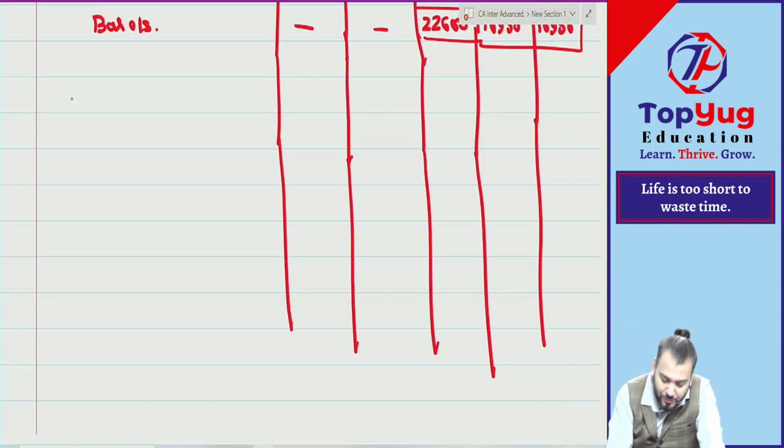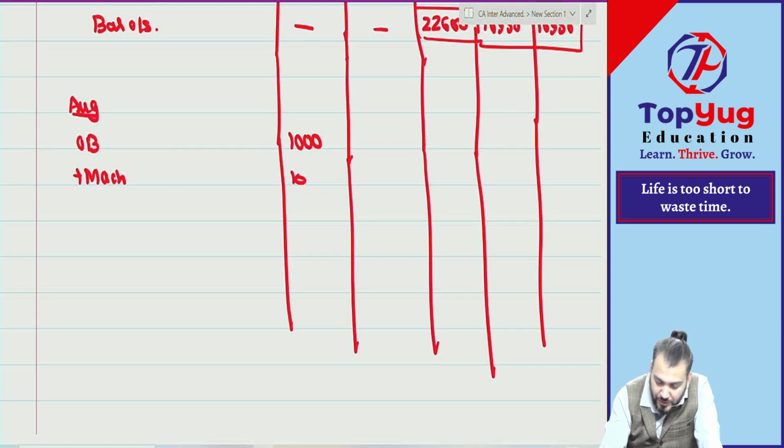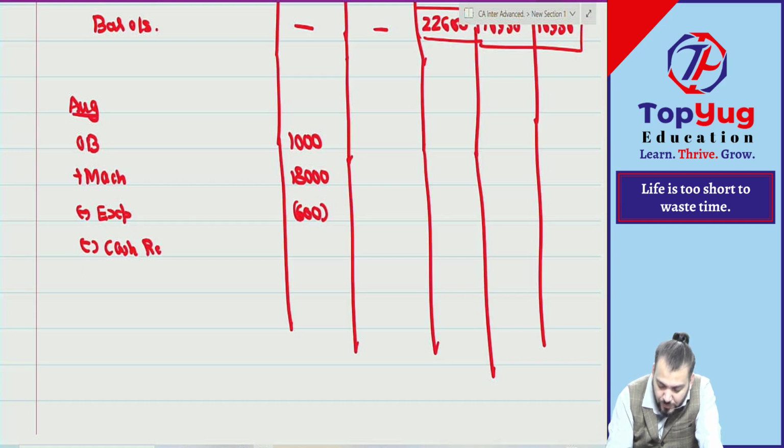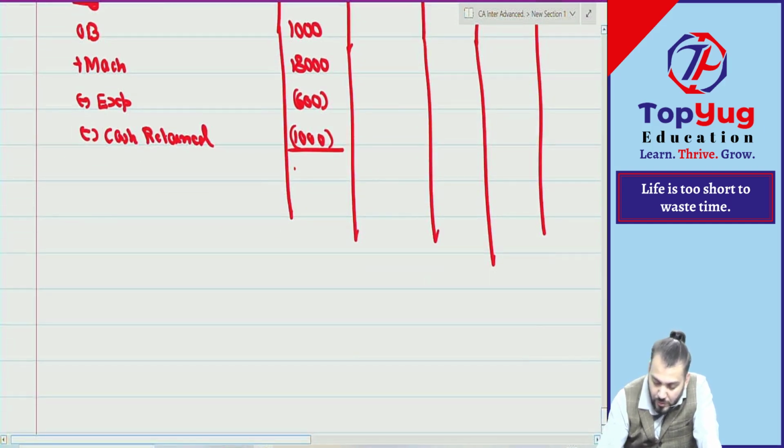We can start with August. So August opening balance, how much? 1,000. What happened? Part of the machinery was sold. How much? 18,000. Then minus expense 600, then minus cash retained, how much? 1,000. So what is the available cash? 16,400.